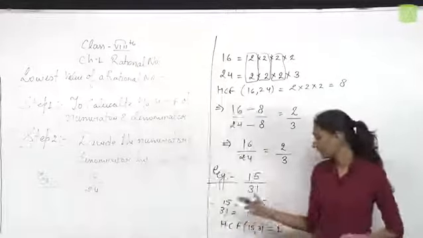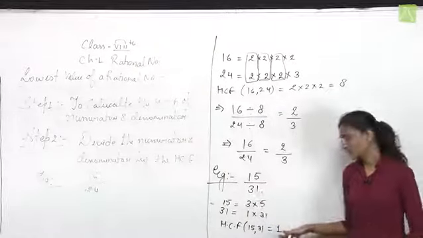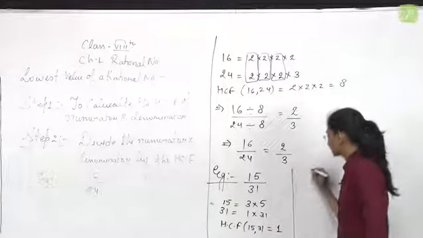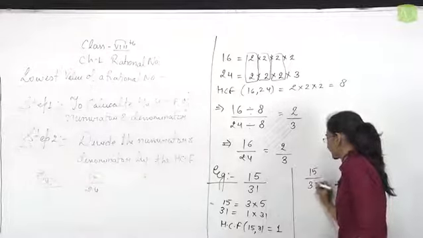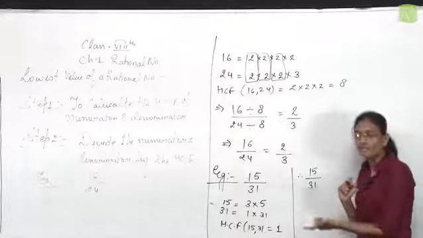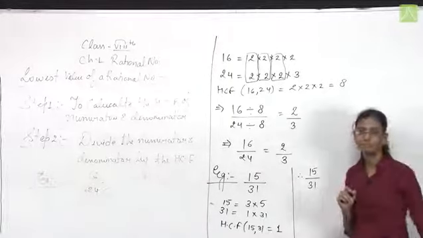Step number 2, divide the numerator and denominator by the HCF. Since the HCF is 1, we will get the same number. Therefore, we can say that 15 upon 31 is already in its lowest form.